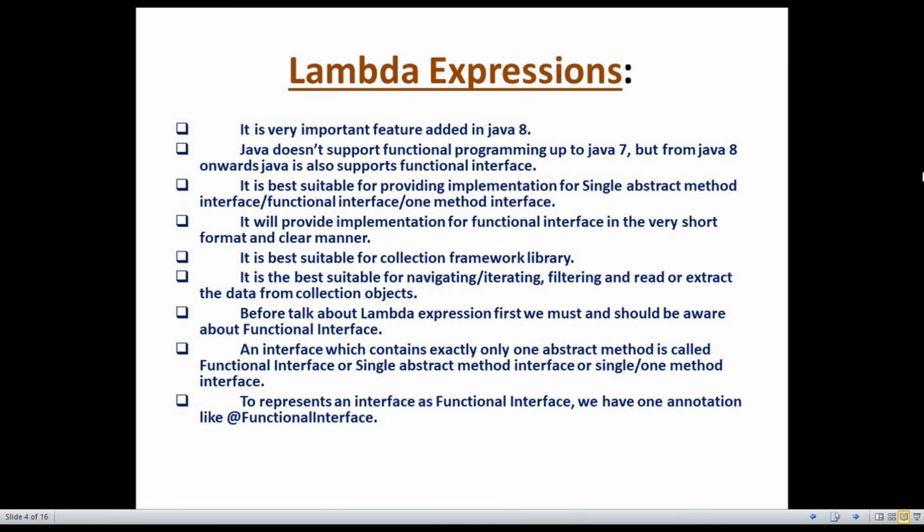Lambda expression, method reference, functional interface, stream API, stream filter, base encode and decode, default method in interface, static method in interface, forEach method, collection class, StringJoiner class, Optional class, parallel array sort, type annotation, etc. But I am introducing now the first topic, lambda expression.